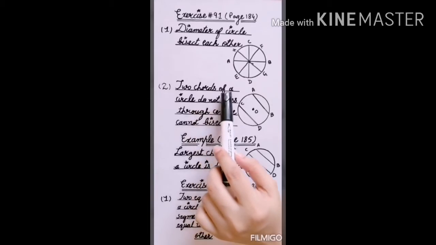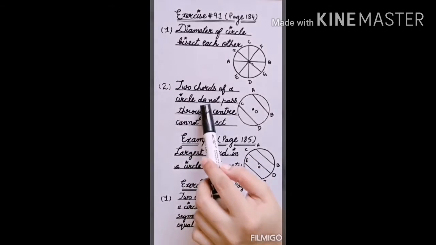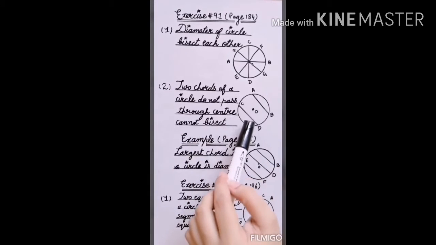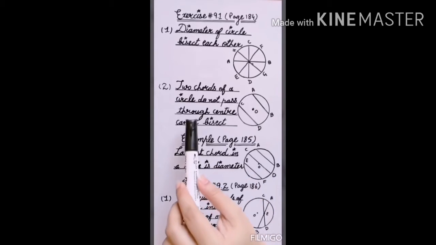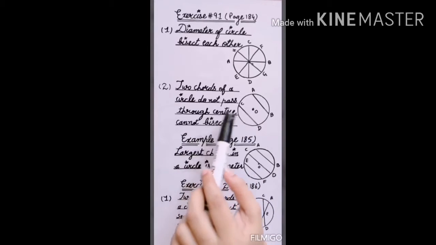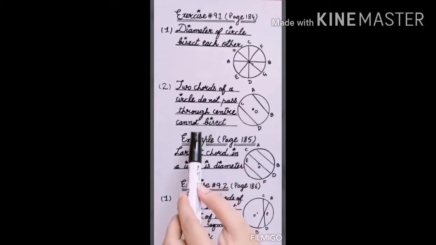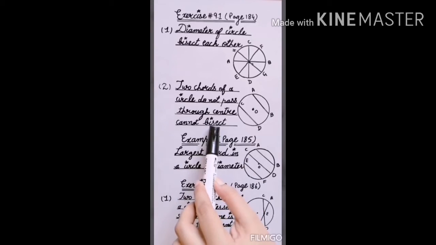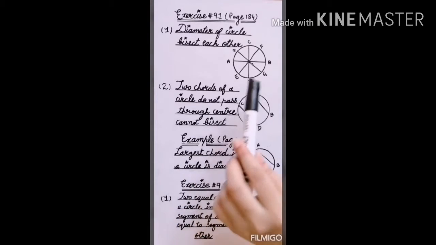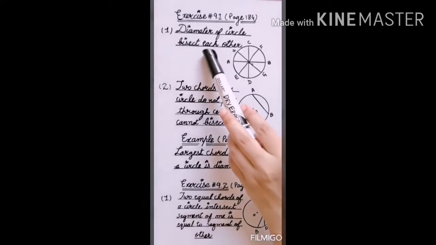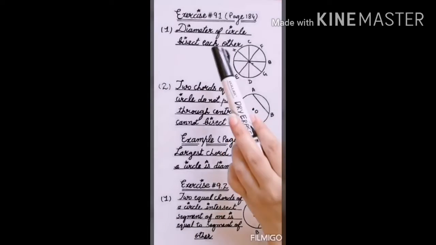So they have said you have taken two chords of a circle. I have taken AB and CD. These are two chords which do not pass through the center. If they are not passing through the center, they will not bisect. If they pass through the center, they will be diameters and they will intersect each other. So these two are converse of each other.